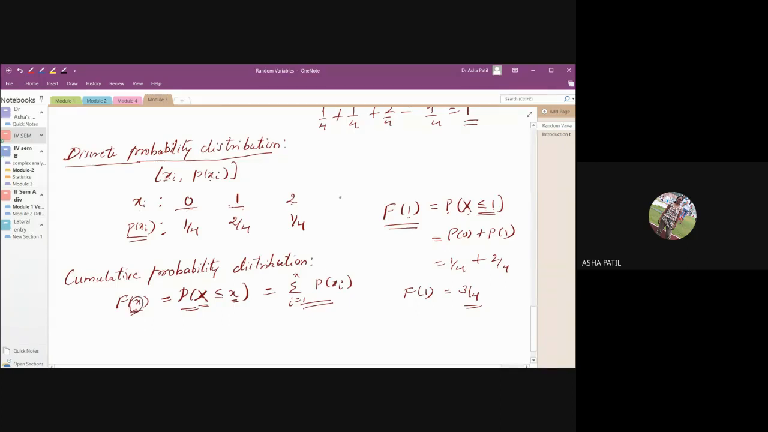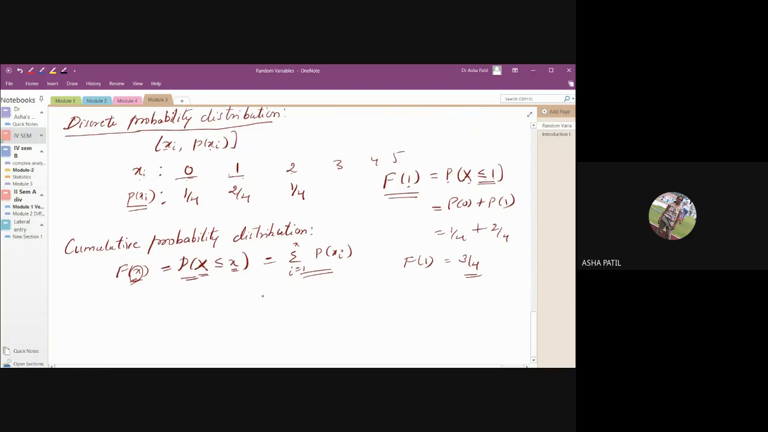Suppose you have some more values, 3, 4, 5. And if I write F of 4, then what all do you have to write? 0, 1, 2, 3, 4. All the values you have to take. Can you put it in any other way? Of course, it is right. F of 4 is the probability that X is less than or equal to 4. That's what she told. All the values you have to take, 0, 1, 2, 3, 4, right? You have to add all those values.